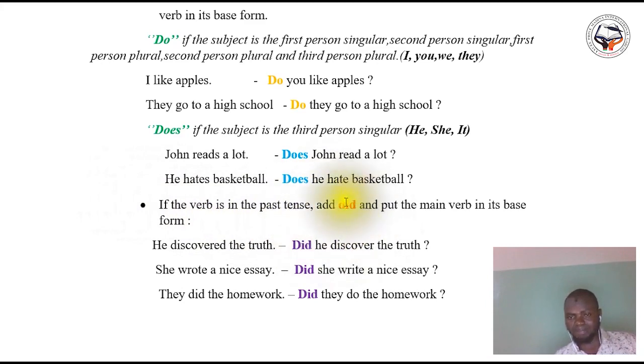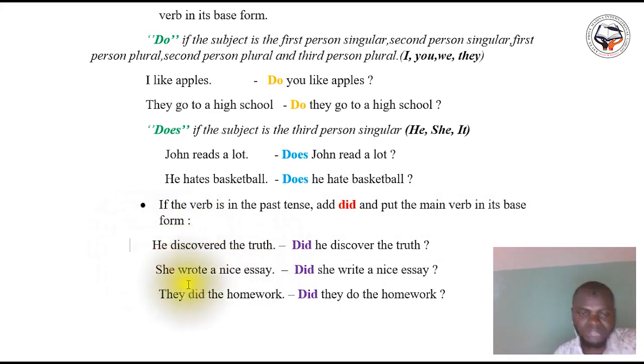Did is the past simple or the past tense of do. If the verb is in the past tense, you add did and put the main verb in its base form. I repeat, if the verb is in the past tense, you add did and you put the main verb in its base form. Example, he discovered the truth.